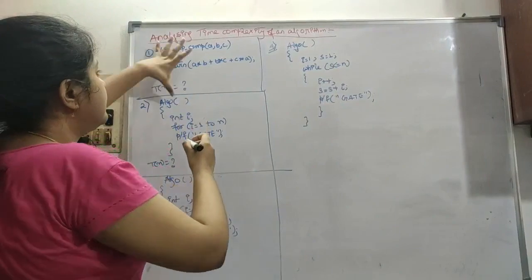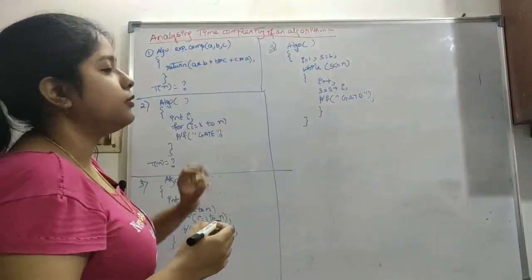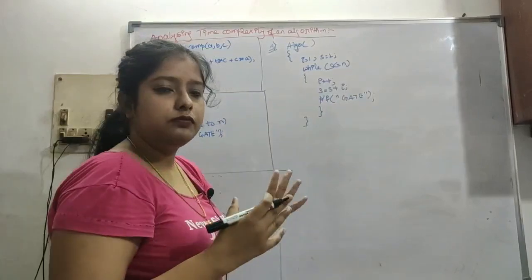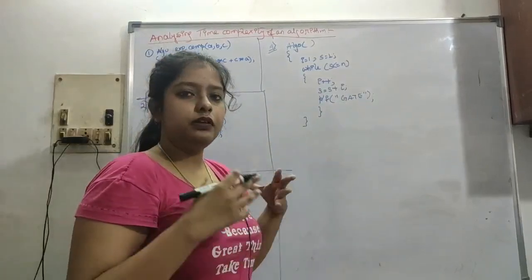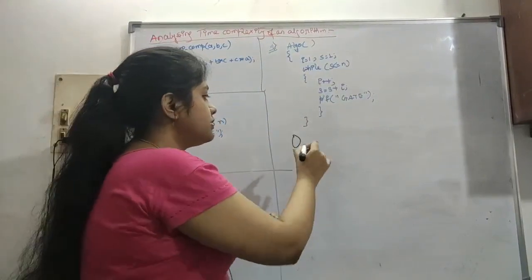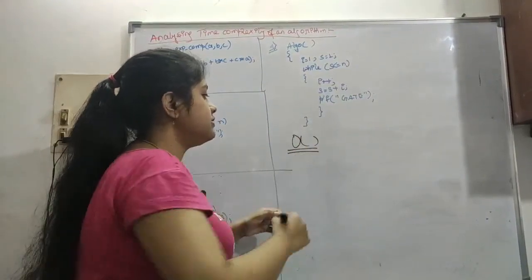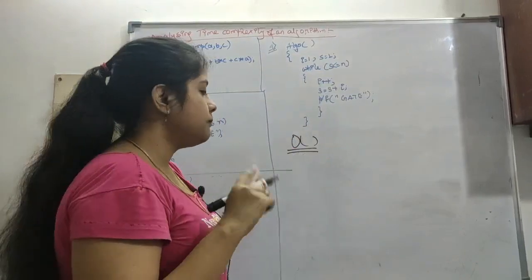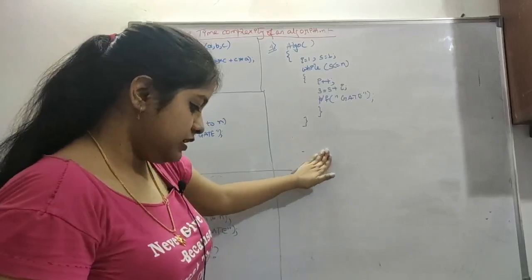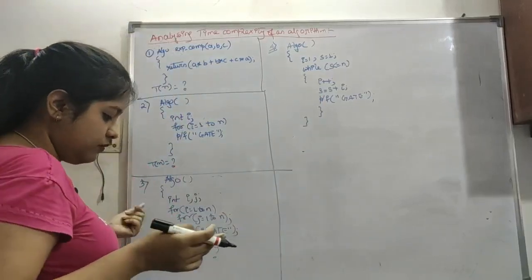These are algorithms, and we have to find the time complexity. Time complexity means the time taken. Always the time needs to be the best case, but still we will consider the worst case. In a question it may ask for best case, average case or worst case, so be careful there. Now we will find the worst case time.